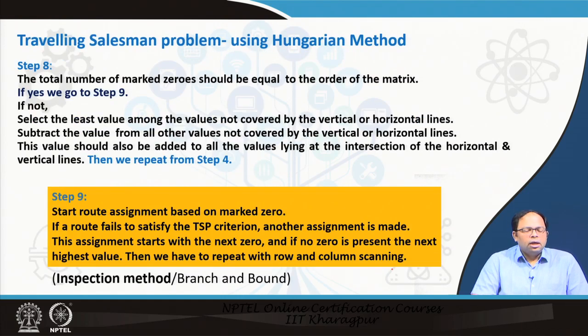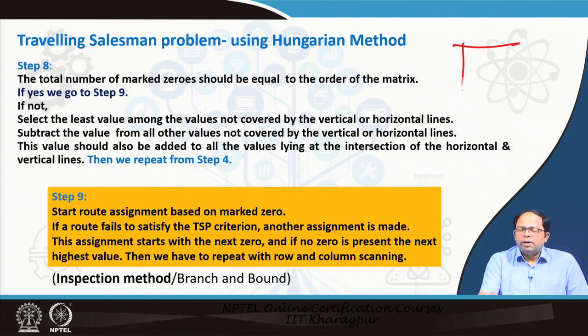Then we check whether the total number of marked zeros is the same as the order of the matrix. So, if it is a 4 by 4 matrix or a 5 by 5 matrix, the total number of zeros that we have marked is the same as that. If it is the same, then we have a solution and we go to step 9, where we start the route assignment, or we check if this particular assignment matches the TSP criteria. But if it doesn't, then we select the least value among the values not covered by the vertical and horizontal lines.